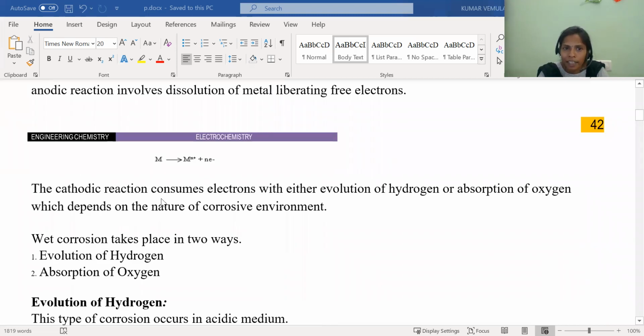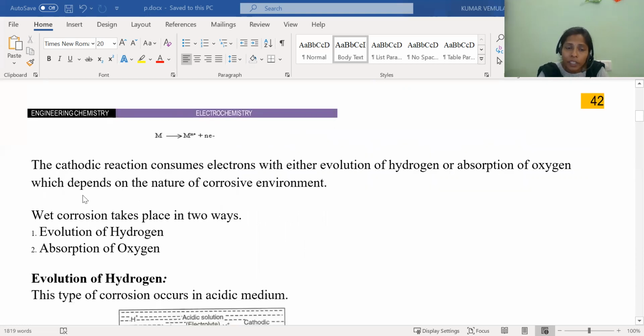See here, this is the general kind of oxidation reaction. The metal is liberating n number of electrons to produce the ion. This is the oxidation reaction. The cathode reaction consumes electrons. What is the nature of cathode? It is gaining the electron. Gaining is nothing but consuming. So cathode is consuming electrons with either evolution of hydrogen or absorption of oxygen.